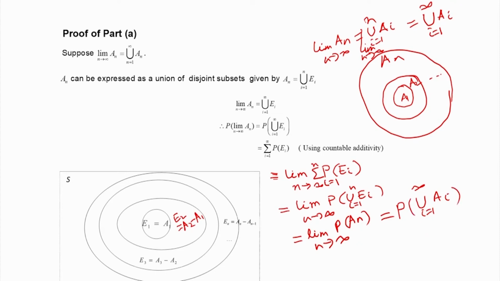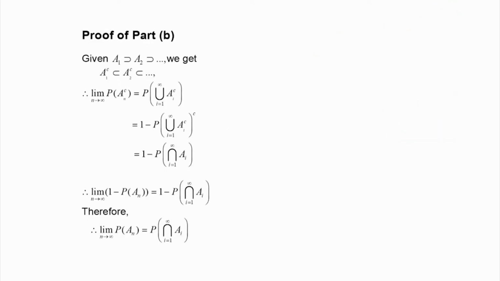We will go to the second part of the theorem. The second part says that if A 1 is a superset of A 2, A 2 is a superset of A 3, like that we have a decreasing sequence. Suppose somewhere here A 1 and somewhere here A 2, like that. In that case, if A 1, A 2, etcetera are decreasing sets, then their complements will be increasing.